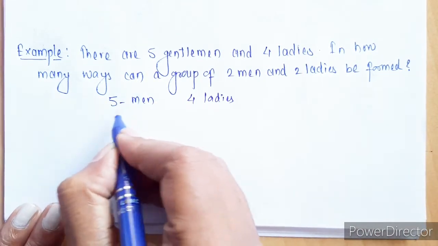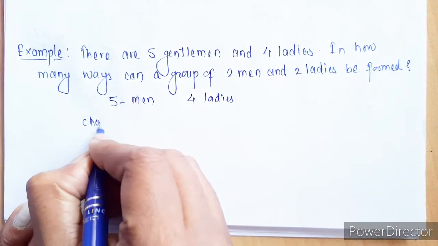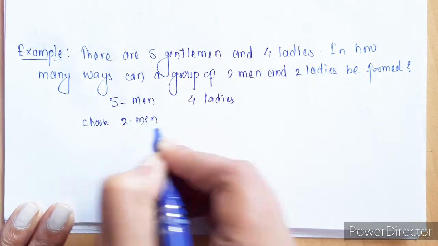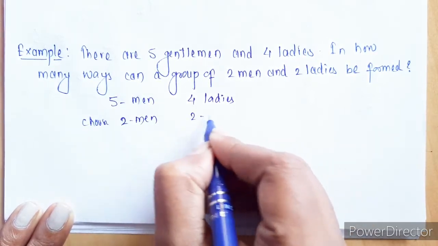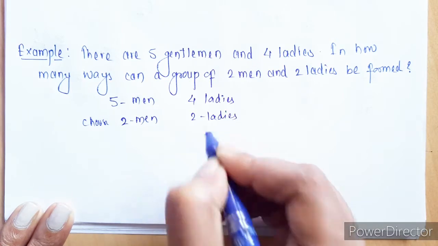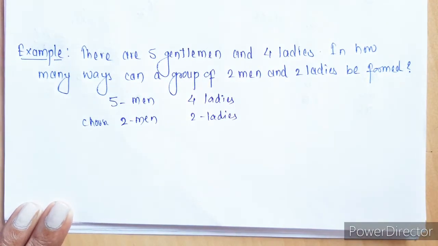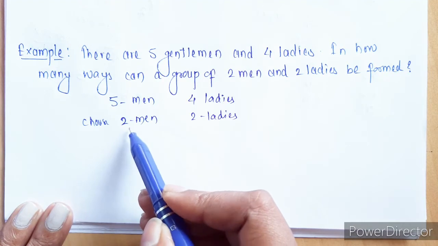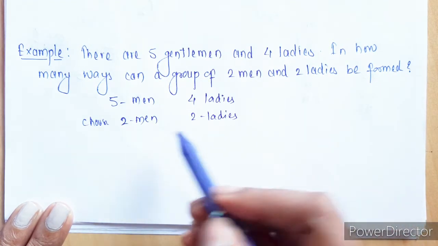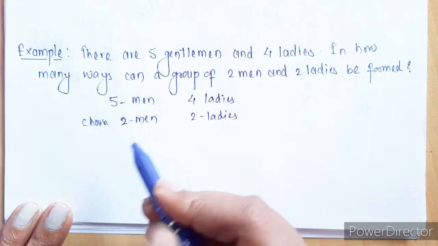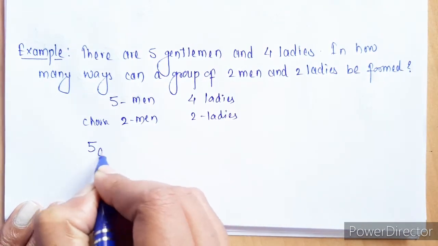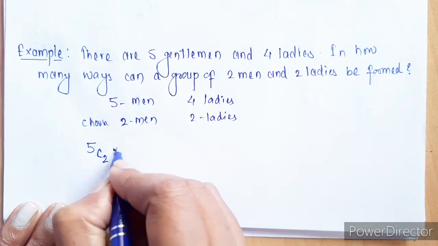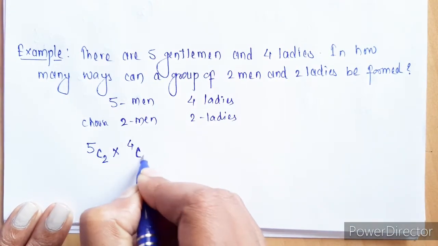Out of 5 men we have to choose any 2 men, and out of 4 ladies again we have to choose any 2 ladies. So out of 5 we have to choose any 2, so it is 5C2, and out of 4 we are choosing any 2.